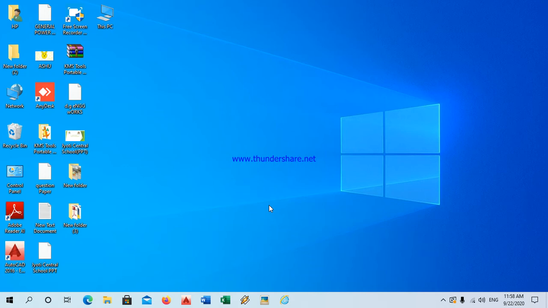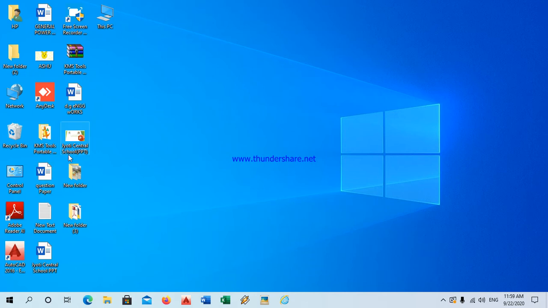Windows is an operating system which looks like a rectangular frame that shows the different programs on the screen. See, these are the different programs available on the screen. I'll repeat, Windows is an operating system which looks like a rectangular frame and shows the different programs on the screen.